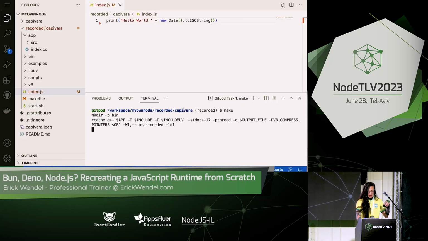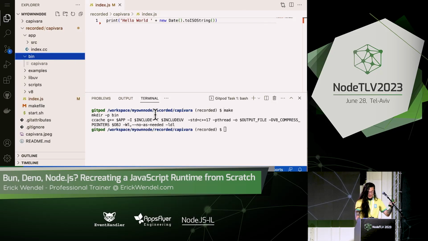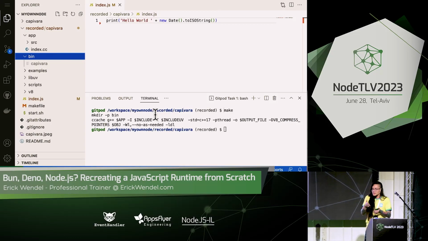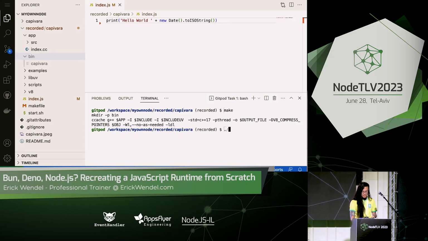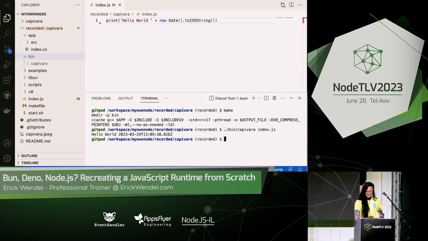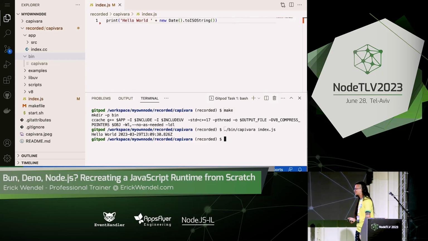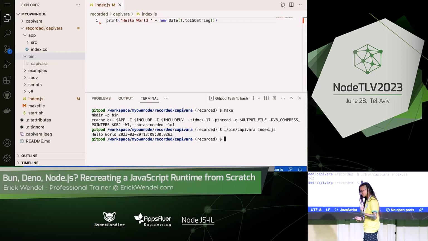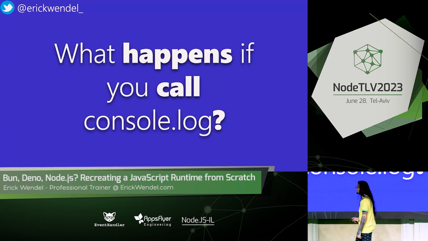First, I'm going to use make to compile all the code, and then it's going to generate a binary. Node.js is exactly the same idea. We have a binary, and we send a file path, right? So I'm going to use capybara, which is a very known animal in South America, and execute this command. When I made this work, I cannot explain to you how was the feeling, but I'm going to show you later how is the V8 and so on, the Libuv actually.